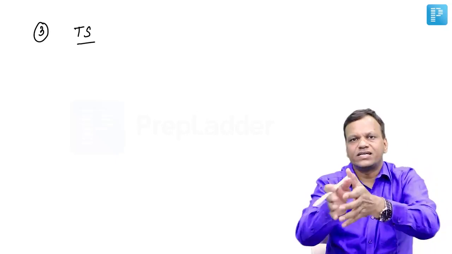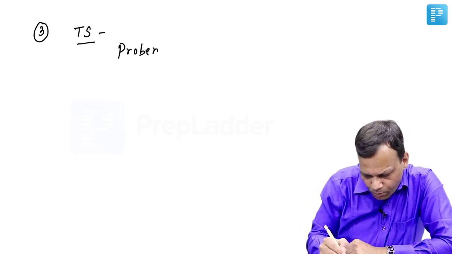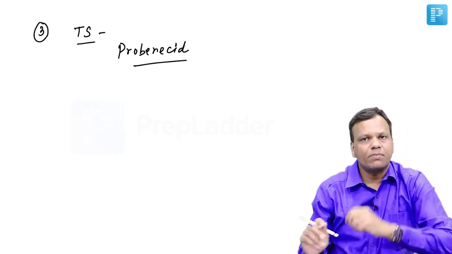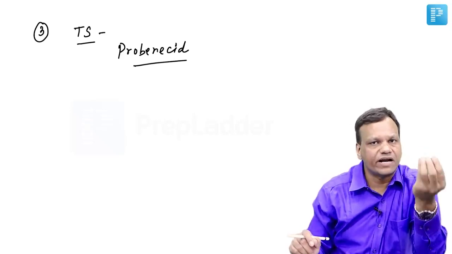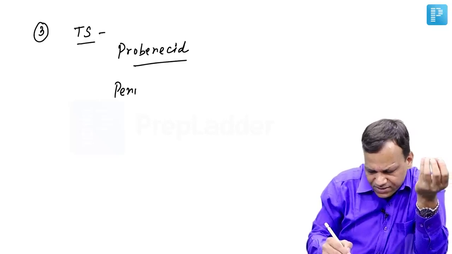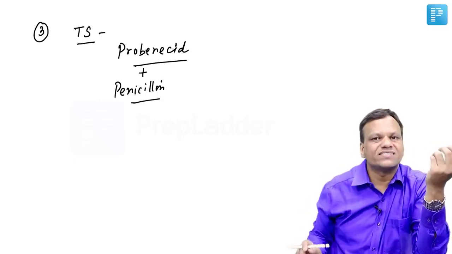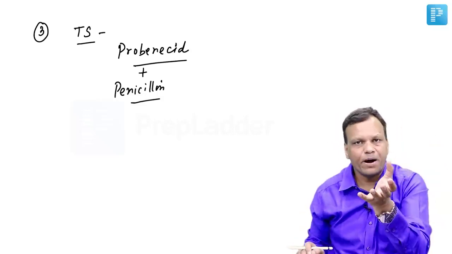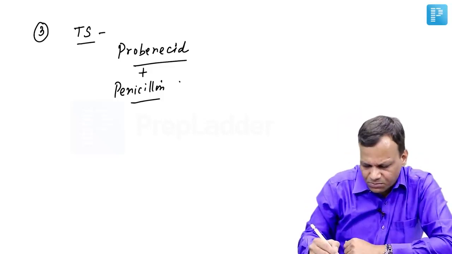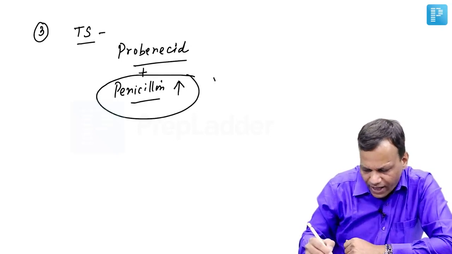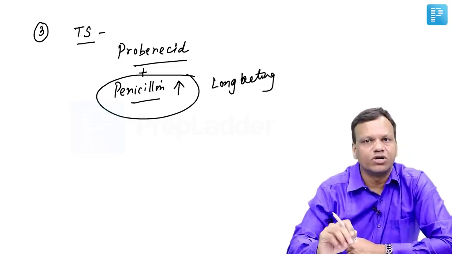Some drugs are excreted by the secretion through the tubules, and this is very important in case of probenecid. Remember that the secretion process is saturable, that means only one drug can be secreted at one time. Penicillins, when we give, are quickly secreted, so they are very short acting. But if we give penicillin and probenecid together, probenecid is also secreted by the same pump, but it has higher affinity. So penicillin cannot be secreted, so they remain in the blood. So plasma concentration of penicillin increases, they become long acting.